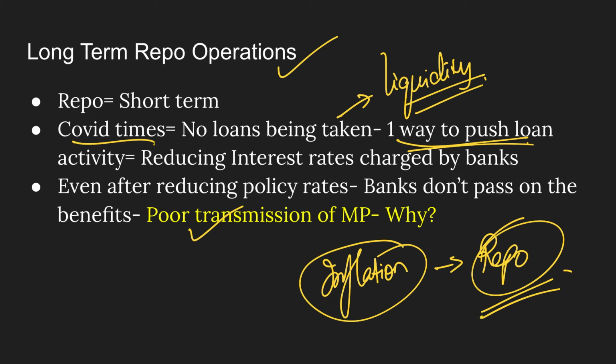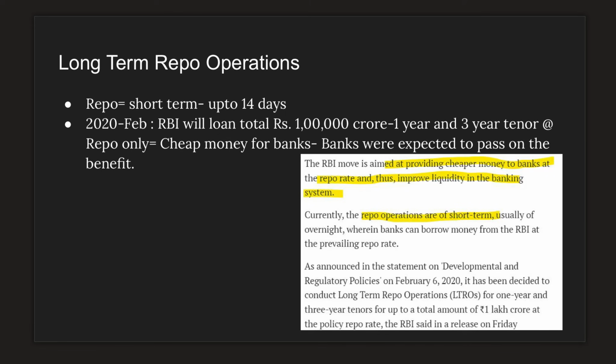Now, let us understand what this actually is. When they say long term, it is usually greater than 1 year. So in this particular case, we're talking about loans which have a tenure of 1 year and 3 years. RBI decided that it will lend nearly 1 lakh crores to banks. So why are banks ready to accept it? Because they're getting this at a repo rate.